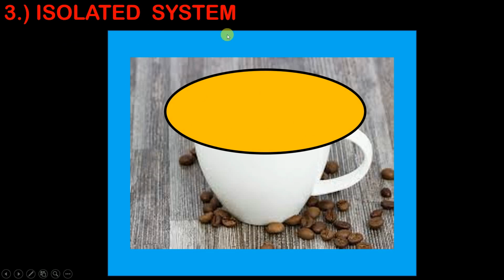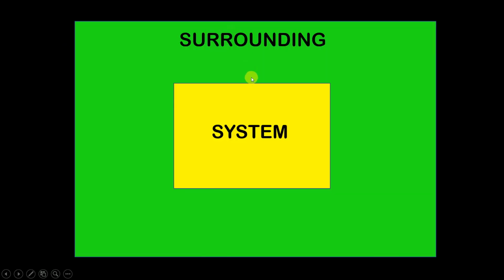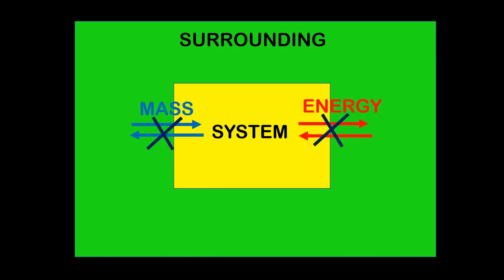So in an isolated system, the system cannot exchange mass with the surrounding, and it can also not exchange energy with the surrounding. So it can neither exchange mass nor energy with the surrounding. Okay, so I hope that you are clear with the three types of system.